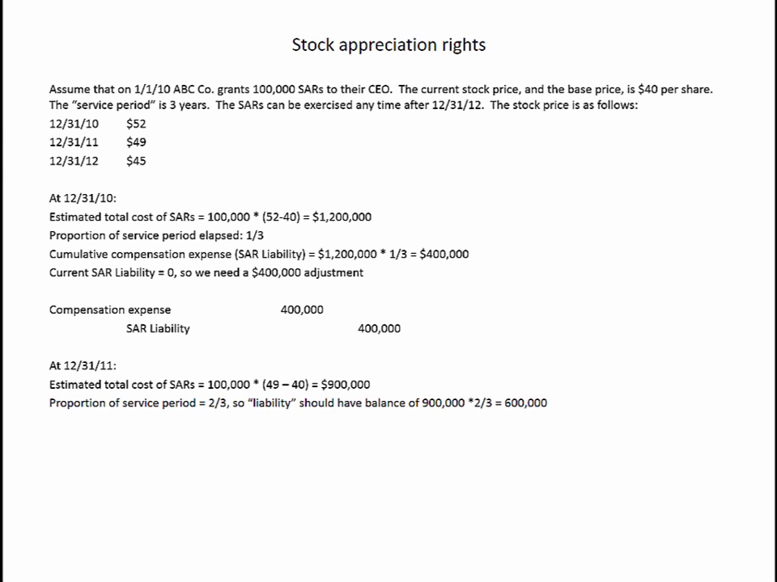Since 2/3 of the service period has elapsed, we should have recorded cumulative compensation expense, and we should have an SAR liability equal to 2/3 of the expected total cost, or $600,000. The current balance in the SAR liability is $400,000. I would strongly recommend keeping a T account to keep track of that stock appreciation right liability. The current balance is $400,000 from last year's entry, so we need a $200,000 increase in the stock appreciation right liability. So we record another $200,000 of compensation expense and record another $200,000 of stock appreciation right liability.